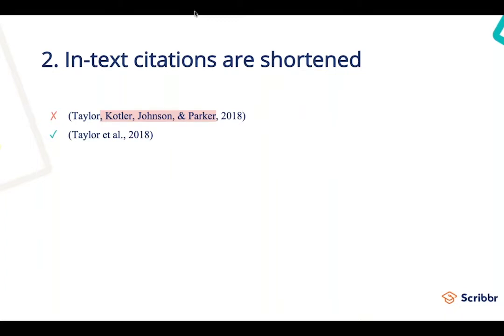In-text citations can now be shortened. So instead of listing the 4 authors of the piece, you're going to just use the first author's last name with et al., comma, and the year. So make note of that.